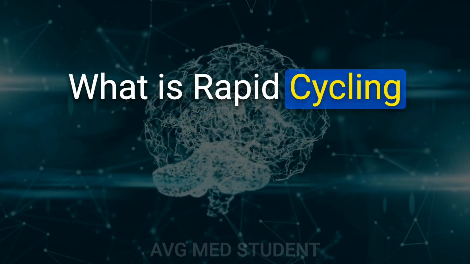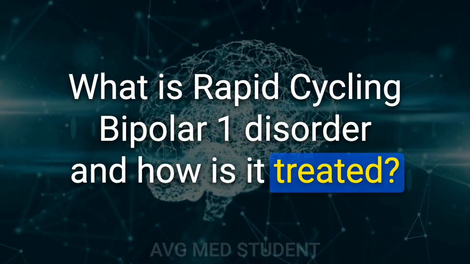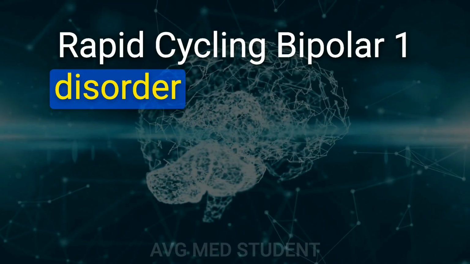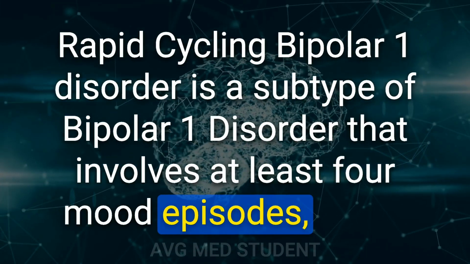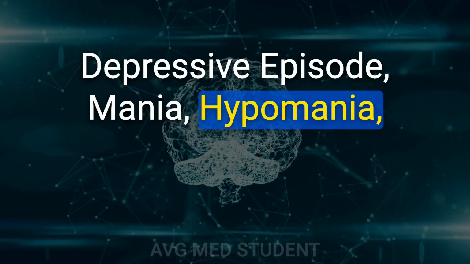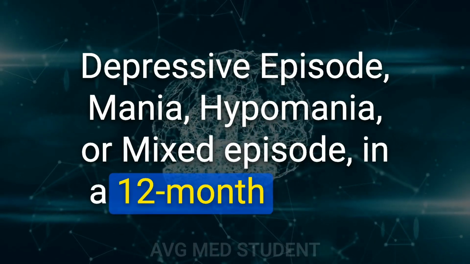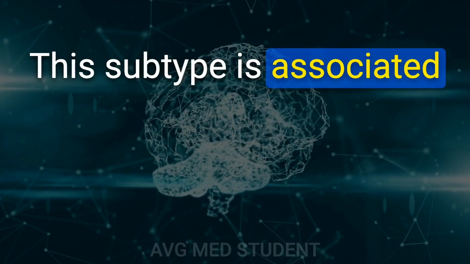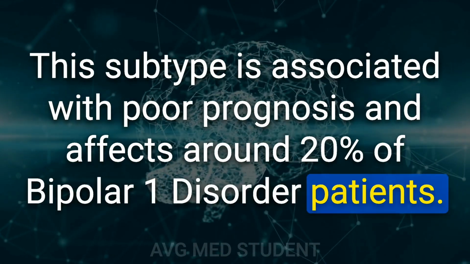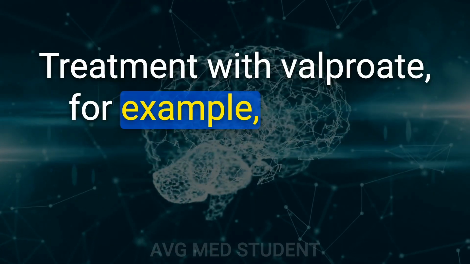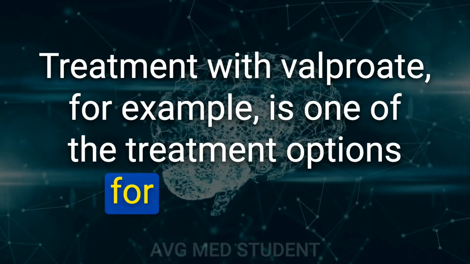What is rapid cycling bipolar I disorder and how is it treated? Rapid cycling bipolar I disorder is a subtype of bipolar I disorder that involves at least 4 mood episodes, major depressive episode, mania, hypomania, or mixed episode, in a 12-month period. This subtype is associated with poor prognosis and affects around 20% of bipolar I disorder patients. Treatment with valproate, for example, is one of the treatment options for this subtype.